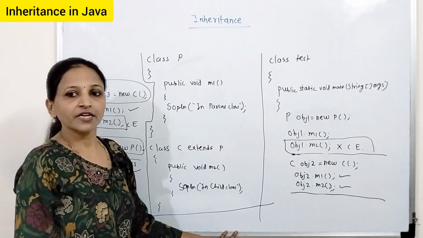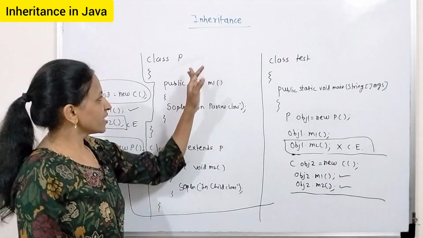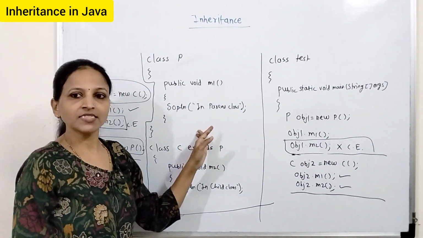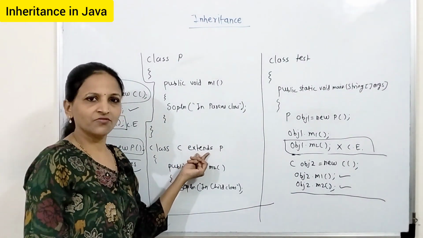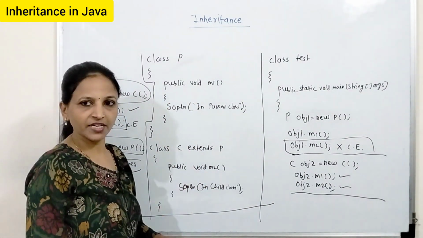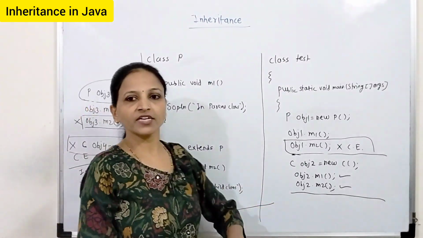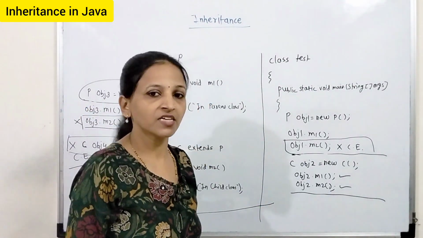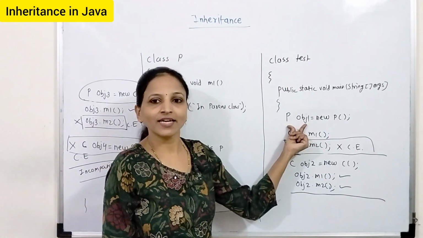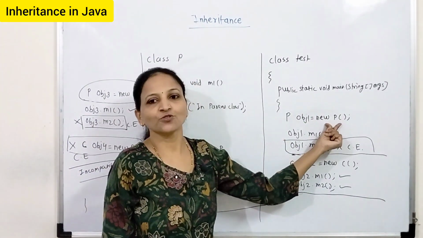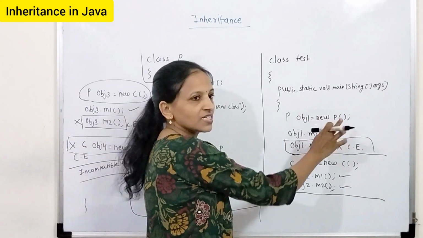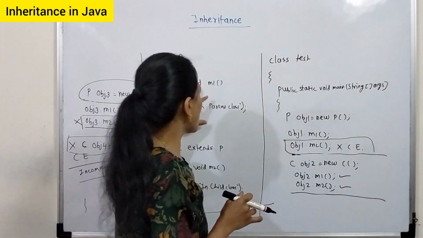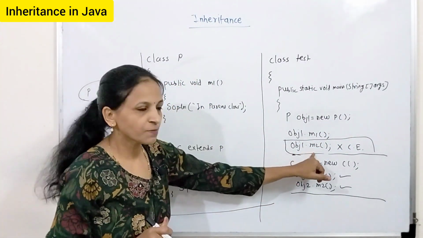Okay, now here is a simple way. You can create one simple class, and from that you can create any other class using the extends keyword, and this is the concept of inheritance. With any reference you can create any object, but the better way is that whatever reference you are creating, in the same type you should create the object. Then with a parent class reference, you can call parent class methods only. Child class methods you cannot call.